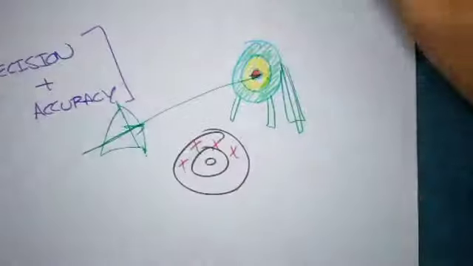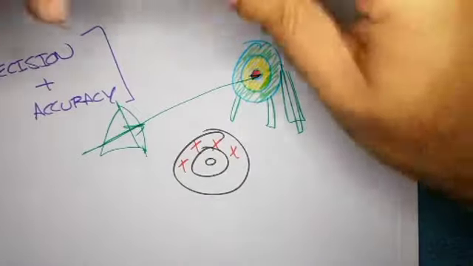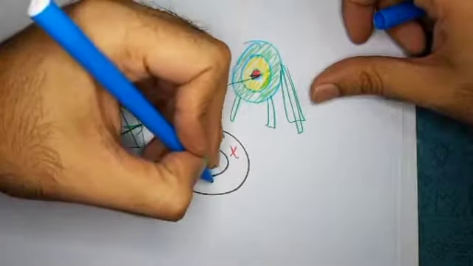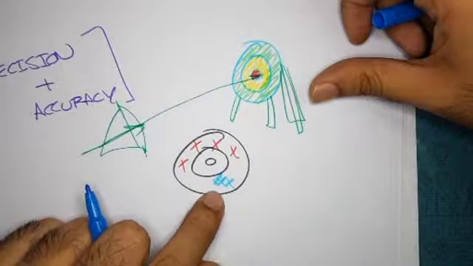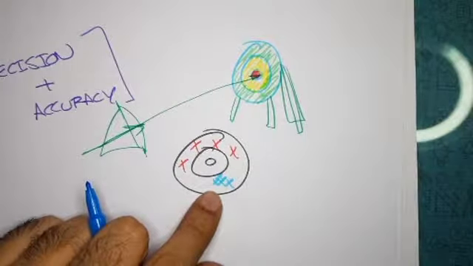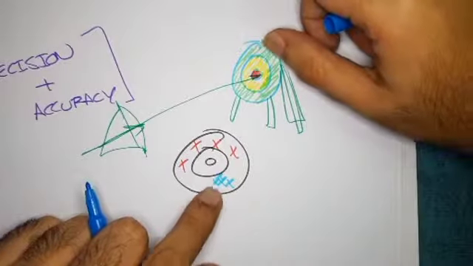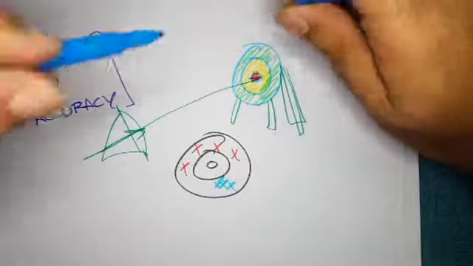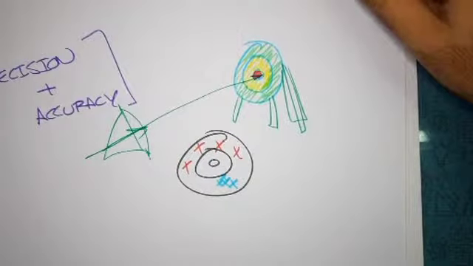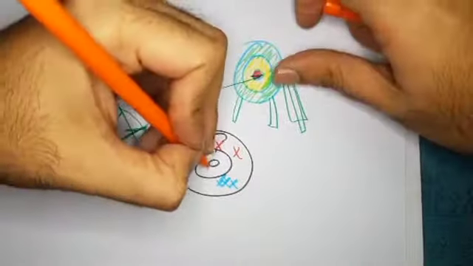So compare that to someone who's very precise. Someone very precise might do this. Even though this is precise, they're all hitting the same place or almost the same place, but not the bullseye. And let's take another possibility, someone who's accurate.